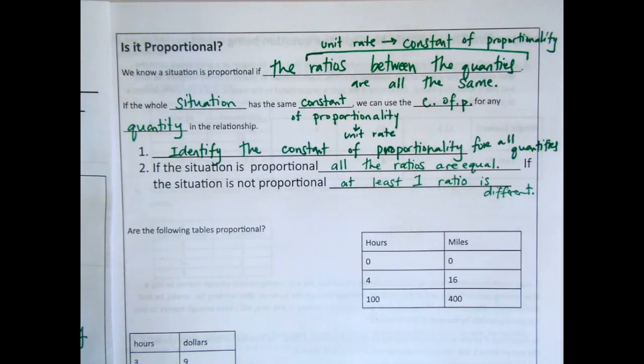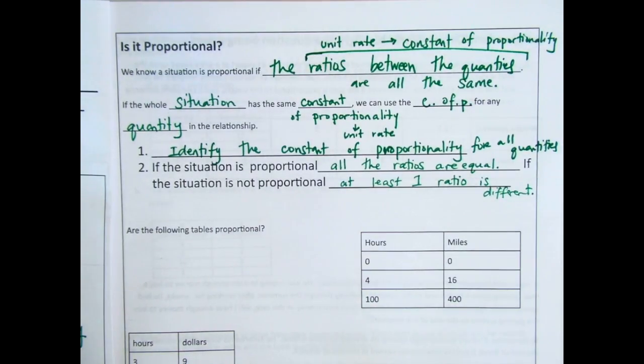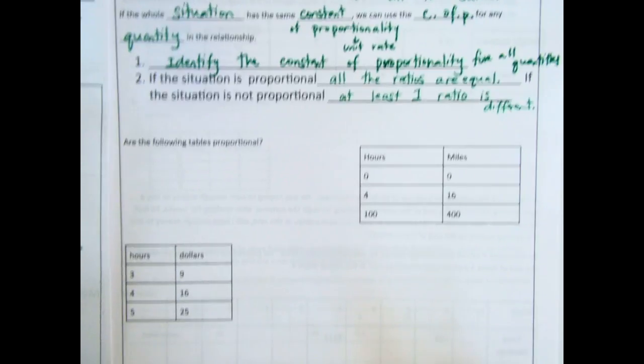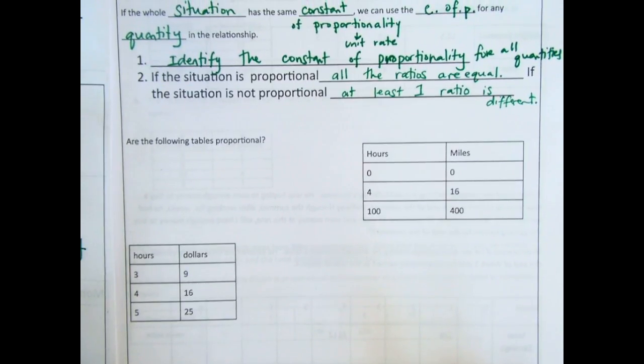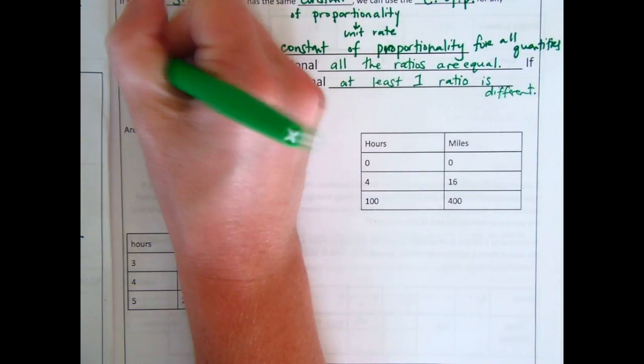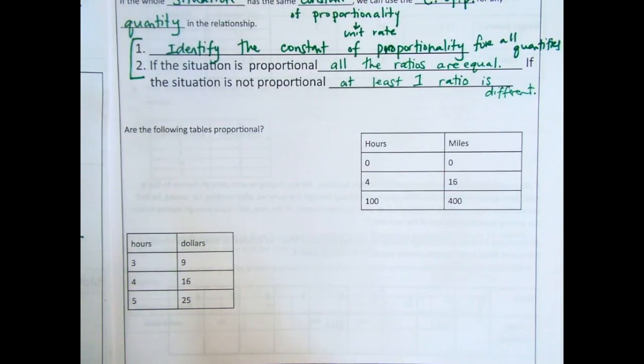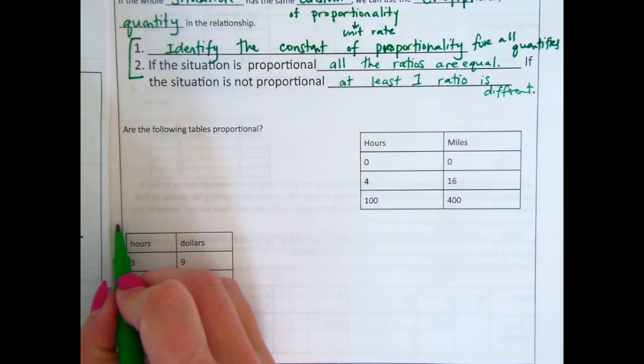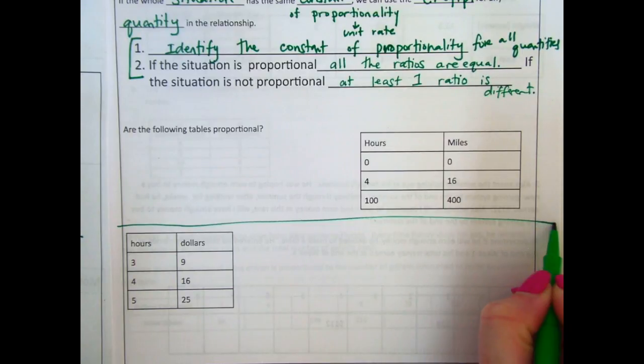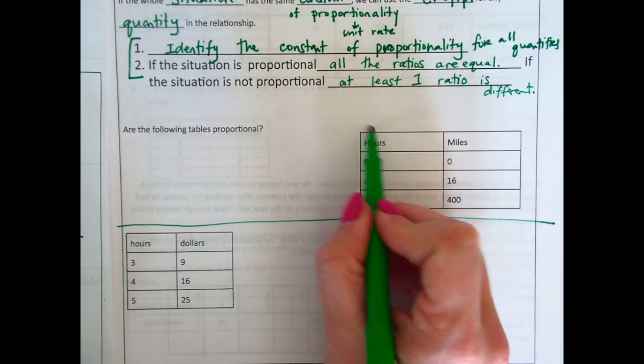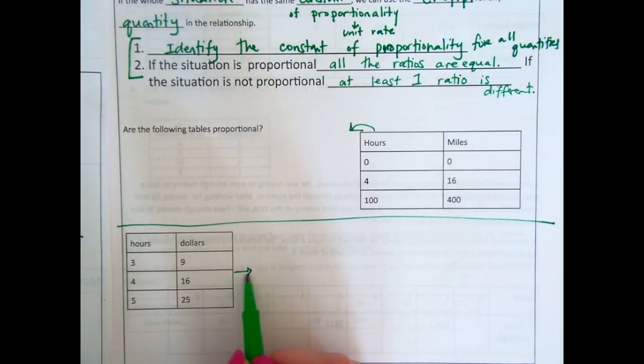So we're going to do 2 examples, and then you're going to try some on your own. So, are the following tables proportional? We're going to go back to our steps right here to determine this. We're going to draw a line just so we're clear about where the work is. This table we're going to do here, this table we're going to do here.